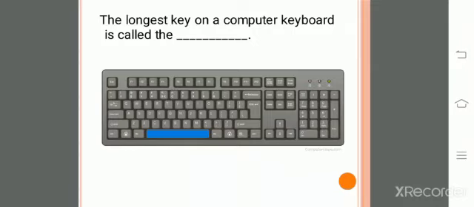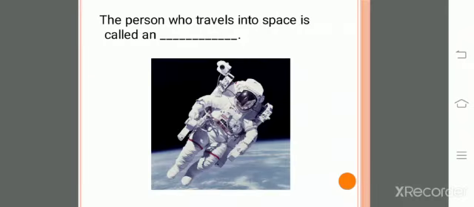Among all, if you have noticed, which is the longest key in size? That is the space bar. Our next one: the person who travels into space is called an astronaut.